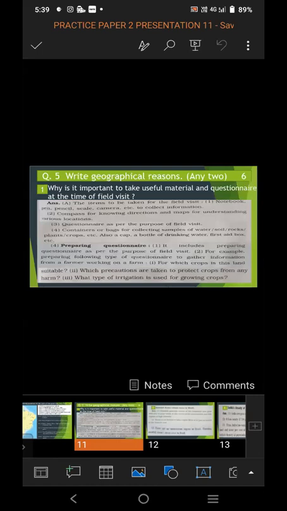It is very much important. It includes preparing questionnaire as per the purpose of the field visit. The questionnaire should be related to the purpose of the field visit. That point we have to write.